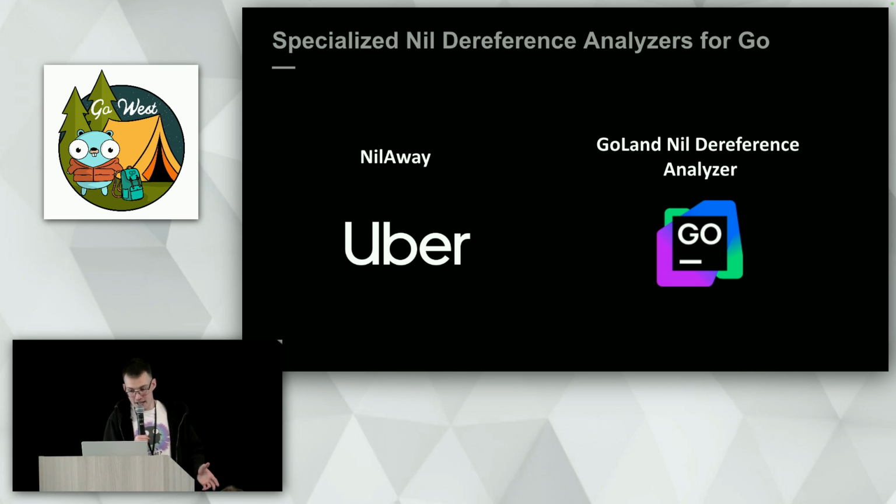Okay, and both analyzers perform deep interprocedural analysis. It means that their analysis is not limited to a single function, so they can analyze the whole project, and at least they can understand how nil values are propagated throughout your program. Thus, both analyzers can spot more subtle and more interesting issues in your code, and in particular, they can spot almost all issues that I've shown to you previously. Okay, now let's briefly take a look at how it works in action. I need assistance, please, once again. Thank you very much. Sorry for bothering you.